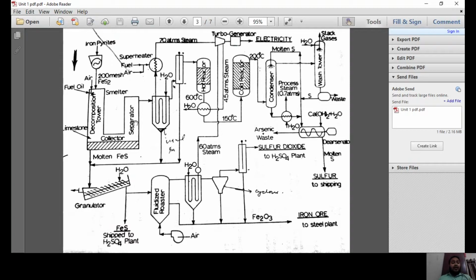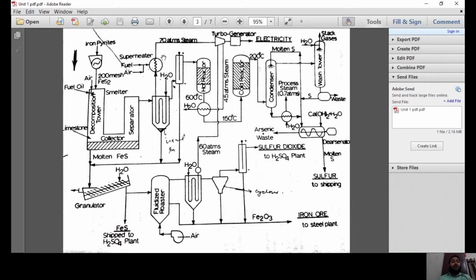The other part of the iron pyrite is passed to the waste heat recovery boiler. In a waste heat recovery boiler, the temperature is maintained at 1300 degrees Celsius. When the temperature is maintained at 1300 degrees Celsius, a lot of hot gases tend to come out. These hot gases are further heated up by the addition of fuel oil, and this fuel is ignited by the addition of air.